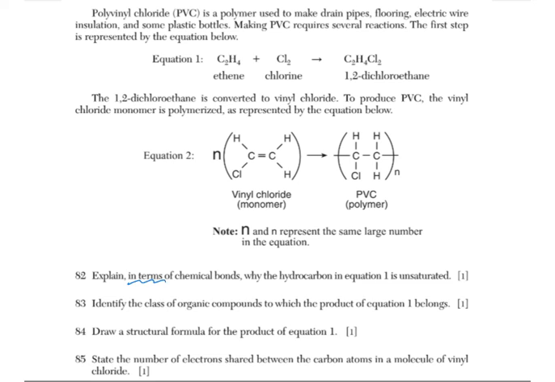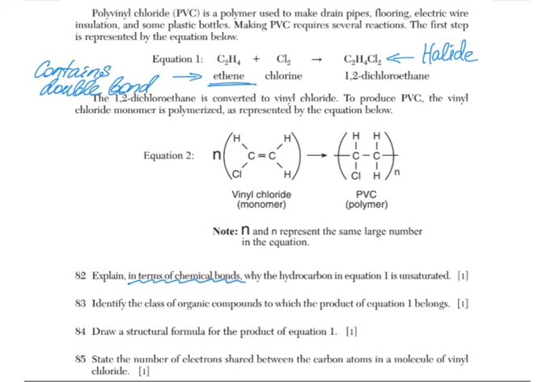Explain in terms of chemical bonds why the hydrocarbon in equation 1 is unsaturated. Well, since we're asked to explain in terms of chemical bonds, we have to mention them in our answer. Ethene is an alkene. It has a double bond in its structure. Identify the class of organic compounds to which the product of equation 1 belongs. Well, we see carbon, hydrogen, and chlorine, so it's a halide.